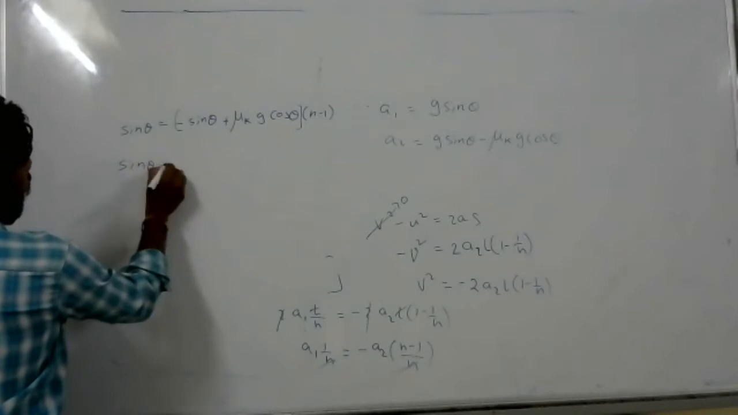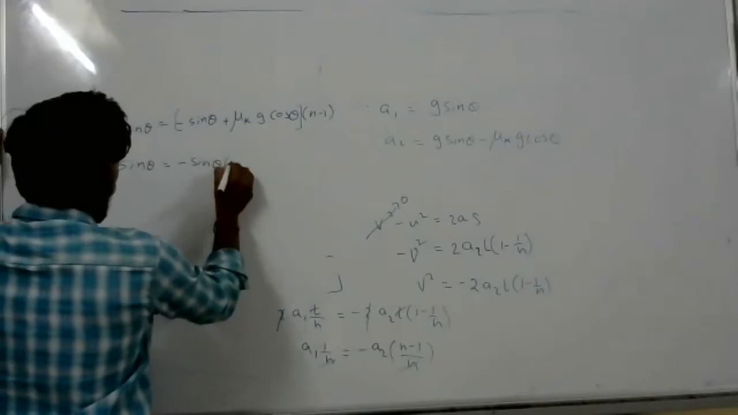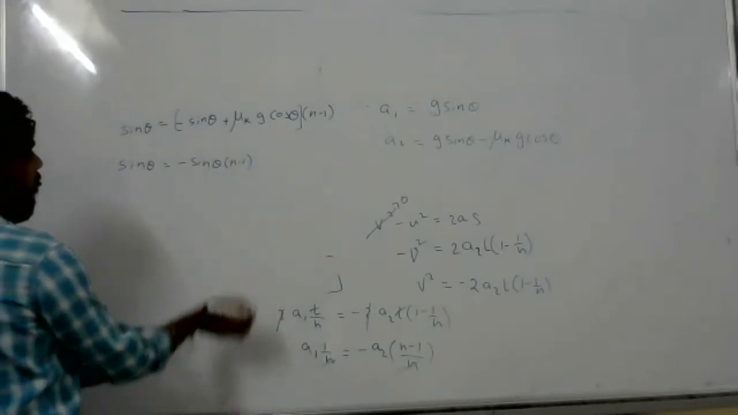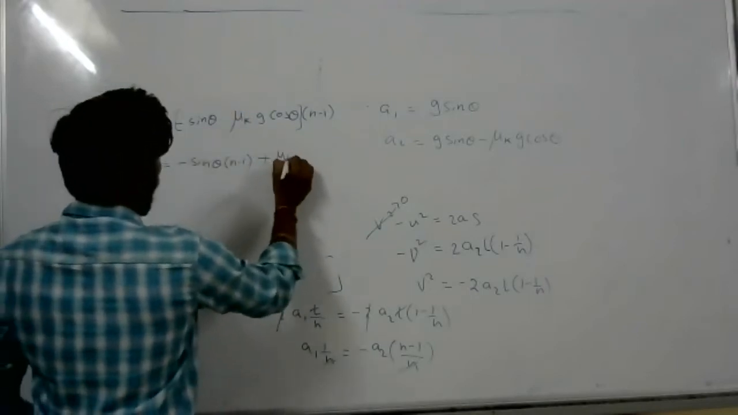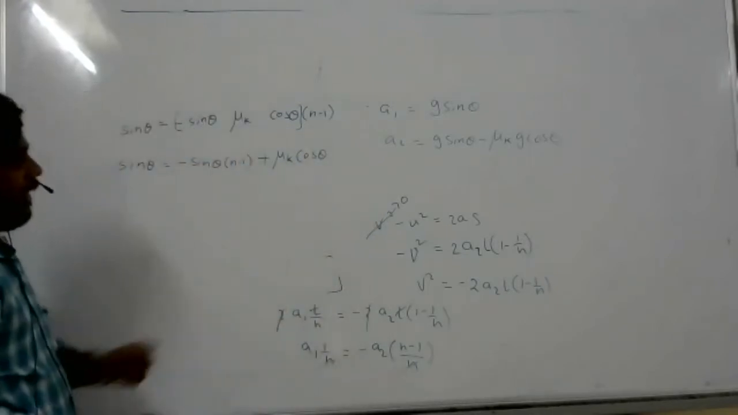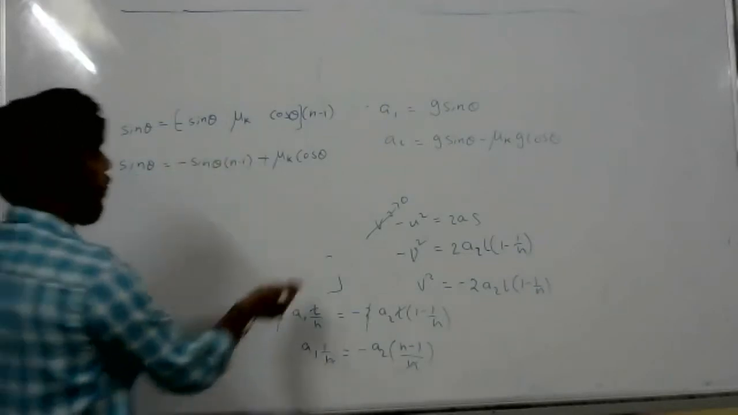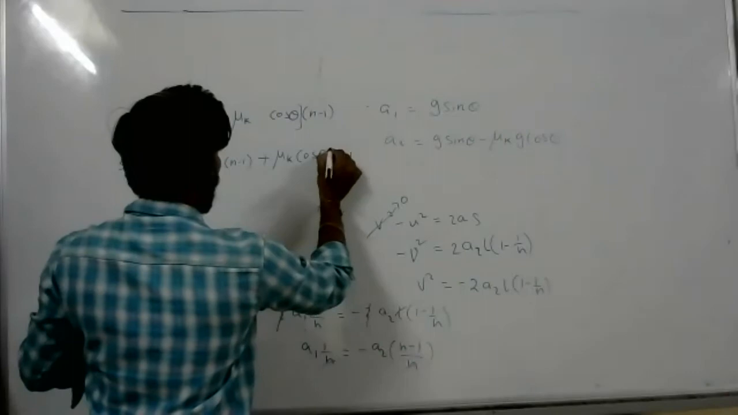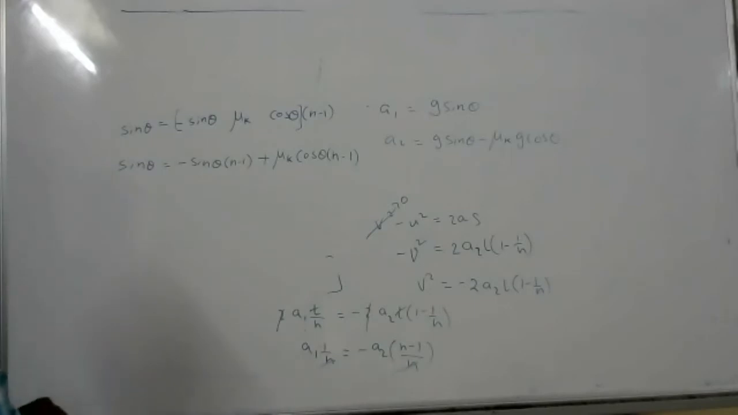Sin theta minus sin theta n minus 1, plus mu k. So it is g sin theta, no? g's we can take common and cancel out, right? You didn't cancel out for mu k g cos theta, so I thought we should cancel out actually. n minus 1. So from here, mu k we have to get.